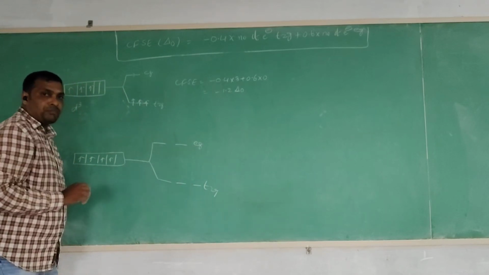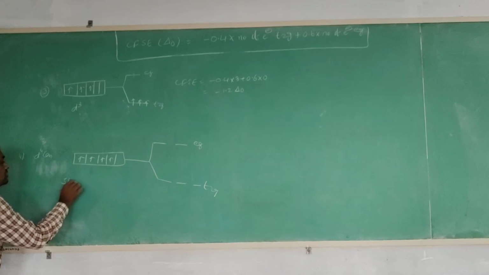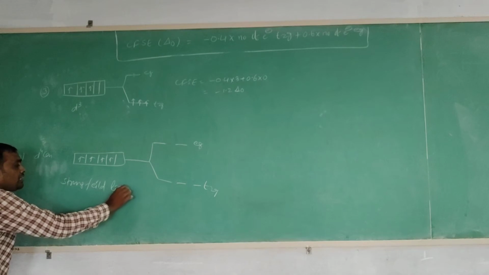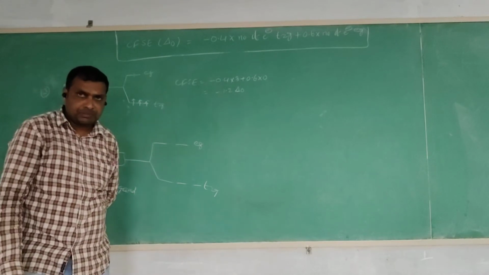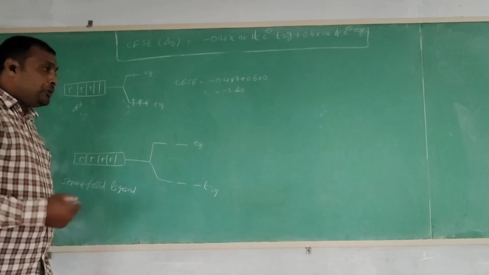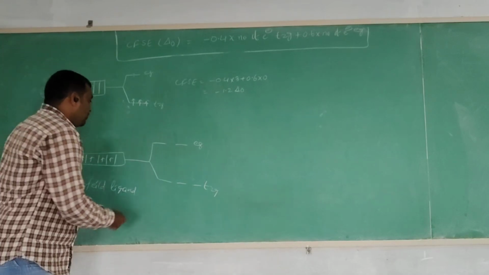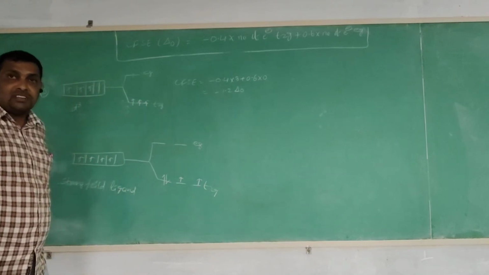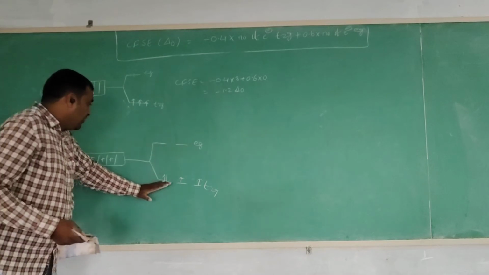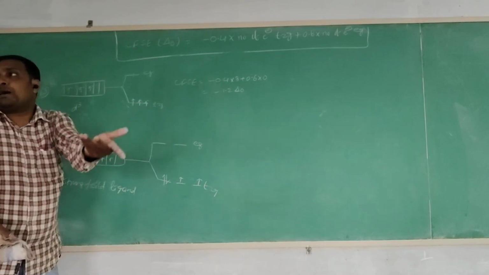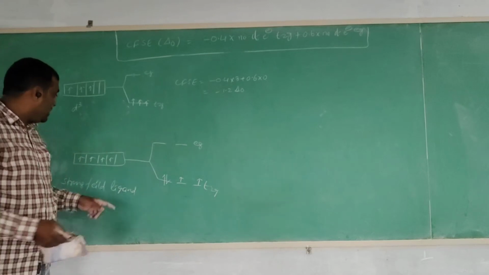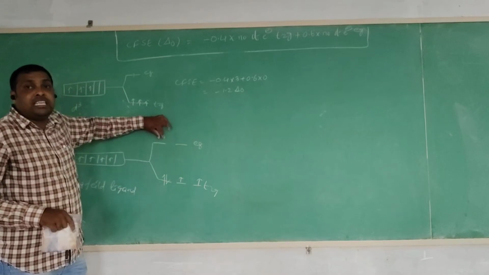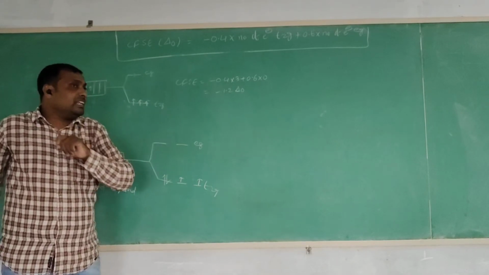For example, consider the d4 configuration with a strong field ligand. According to Hund's rule, the half-filled configuration is completed first, then pairing is possible. Out of 4, three electrons enter the T2g orbital and the fourth electron enters the Eg orbital. This is the Hund's rule electronic configuration.